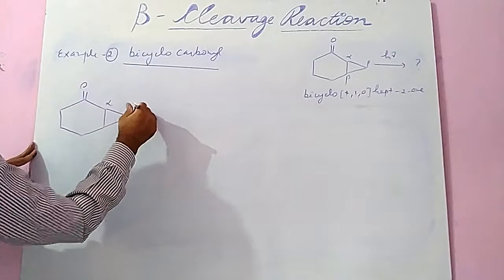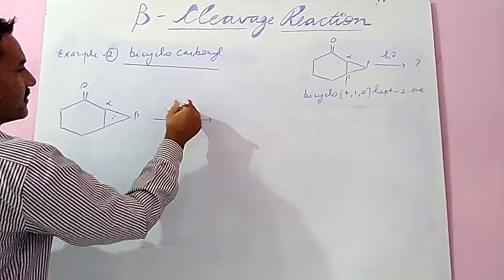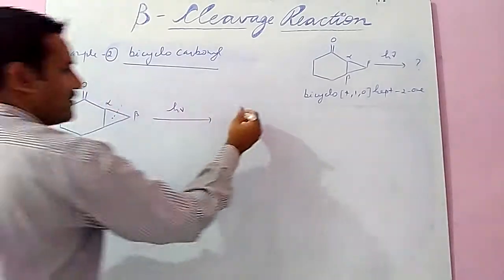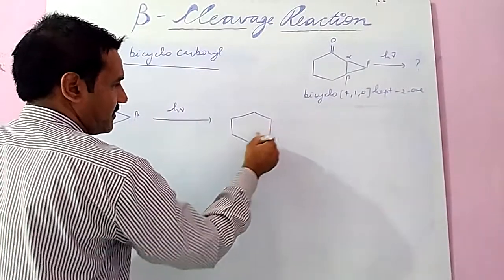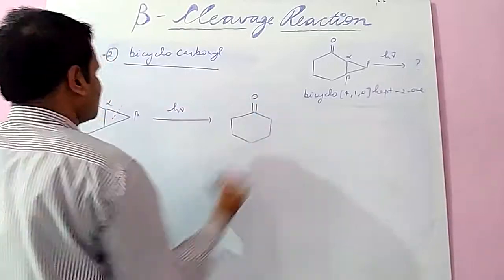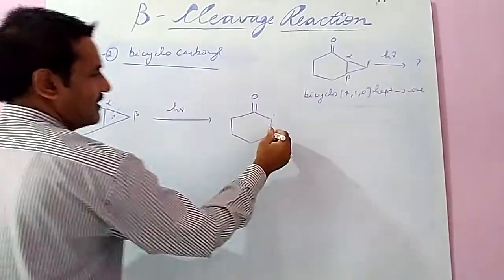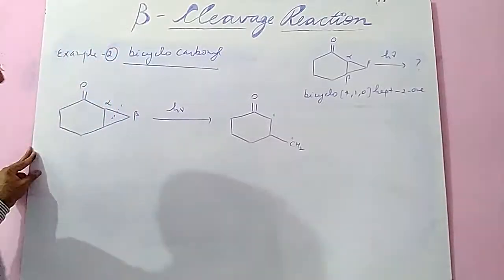This is alpha, this is beta. I will first break in this side after producing the light. So first in this side, what will happen? Formation of a diradical in this manner. Radical is generated here, and the remaining part is CH2, radical is generated here.